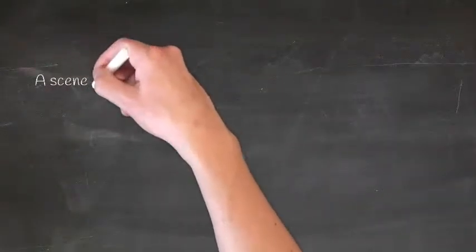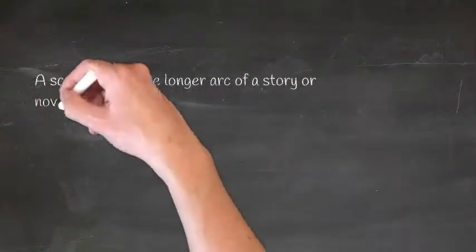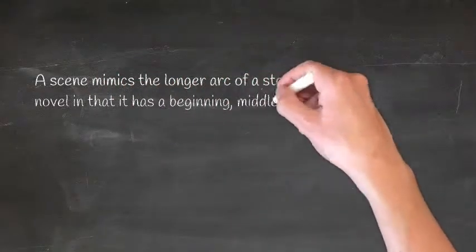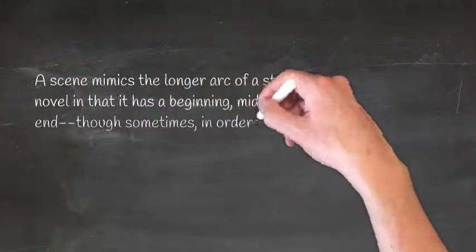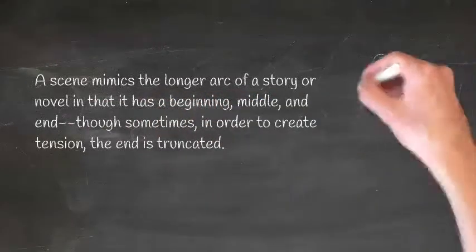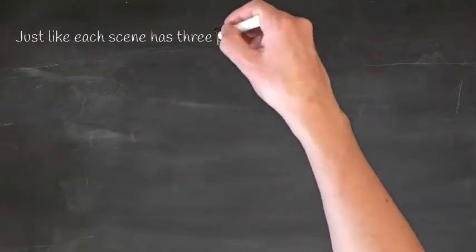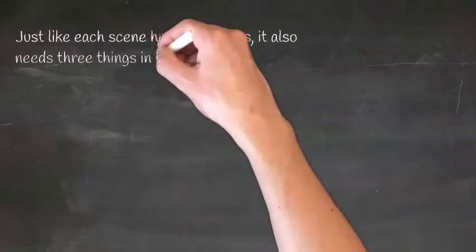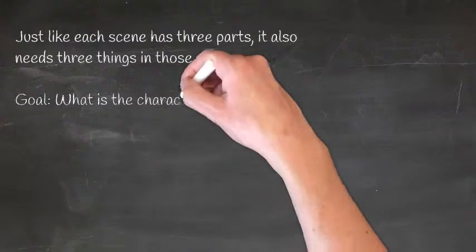Scenes where things happen. A scene mimics the longer arc of a story or novel in that it has a beginning, middle, and end, though sometimes in order to create tension, the end is truncated. Just like each scene has three parts, it also needs three things in those parts.